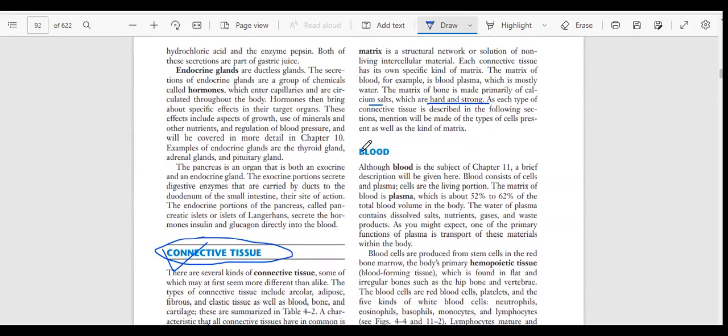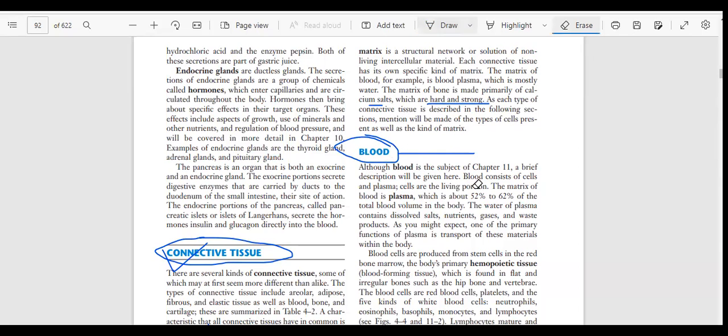What is the matrix of the blood? The blood matrix is plasma, which means water. In the water we have blood cells like RBC, WBC, platelets, and other types of blood cells, and important minerals and vitamins. Whatever those things are, they are only available in the matrix.